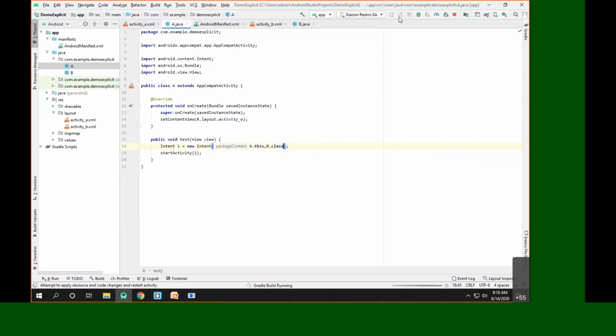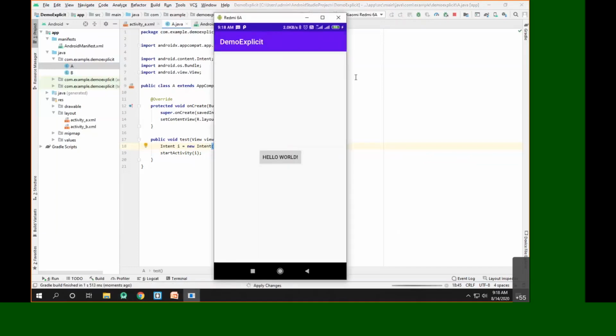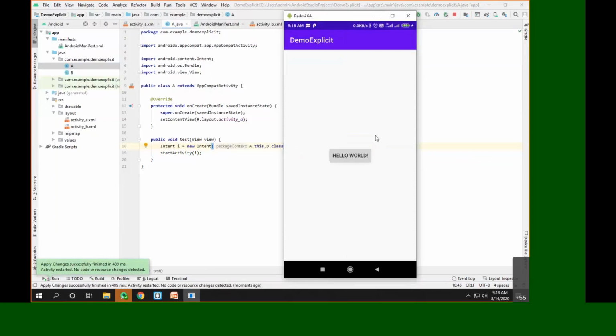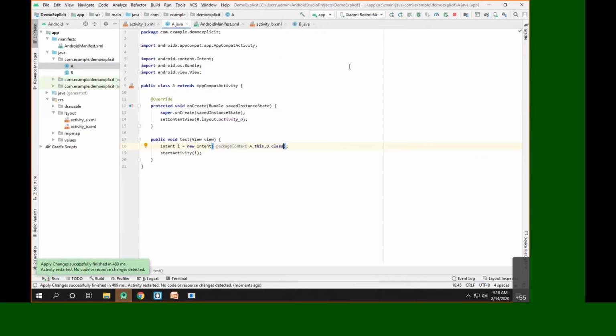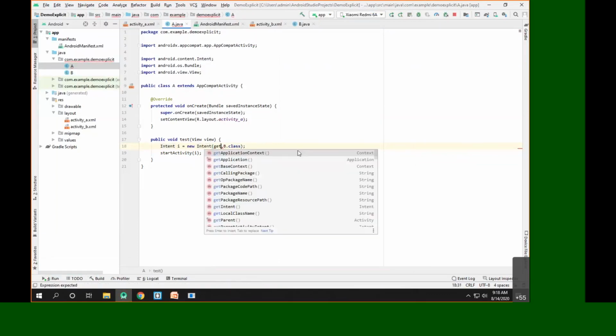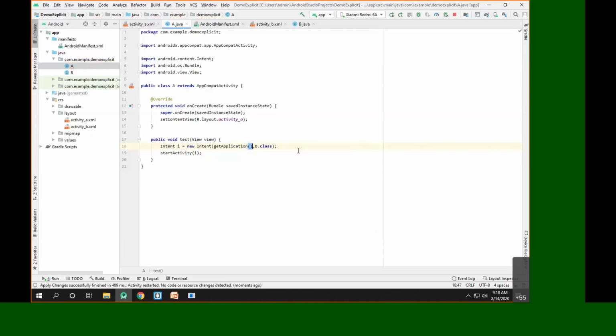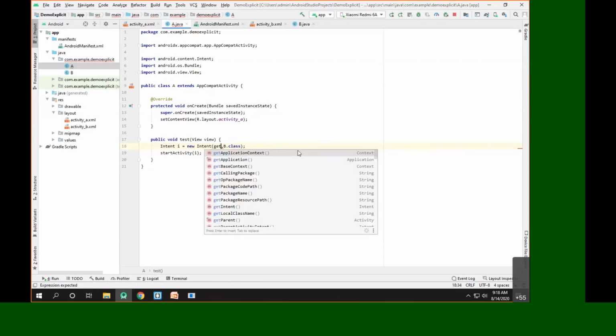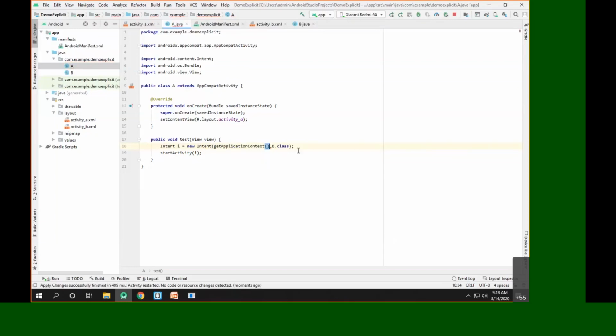If you run this, you can see from activity A, I'm able to navigate to activity B. Now here, activity A dot this will not always be required. You can use anything here. So let's say if I use getApplication here, this is also okay. If I use getApplicationContext, this is also okay.